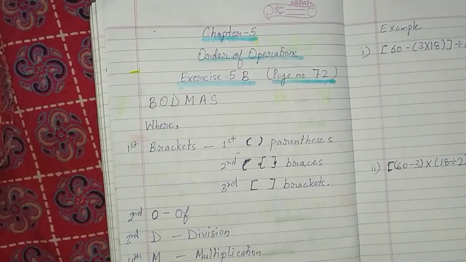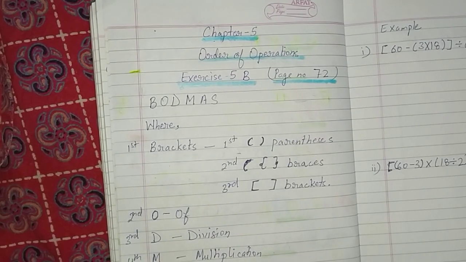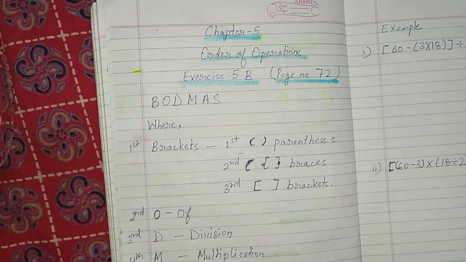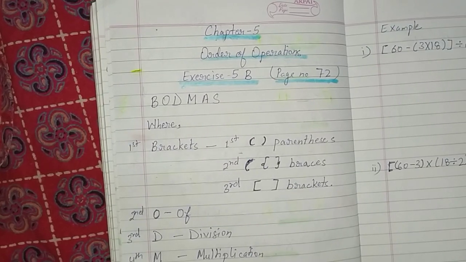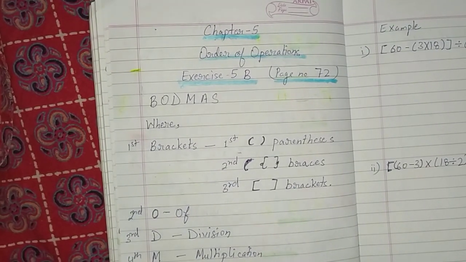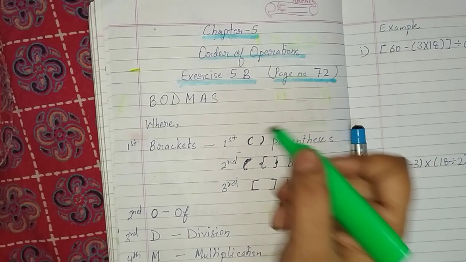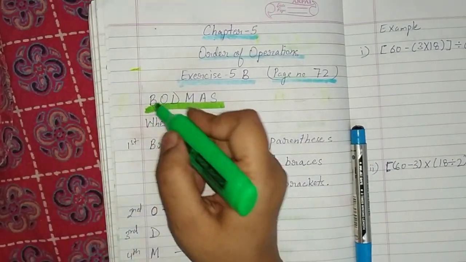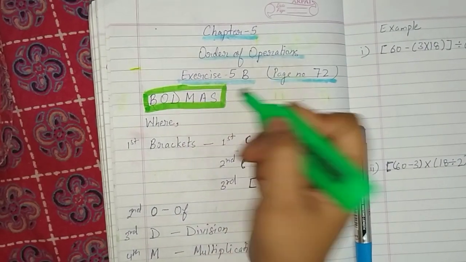Children, here I would like to remind you one thing. Exercise 5B and exercise 5C are based on BODMAS only. Bracket of division, multiplication, addition and subtraction. Okay, children, here we will learn BODMAS. What we are going to learn, children, here? BODMAS. Okay, and what is BODMAS?